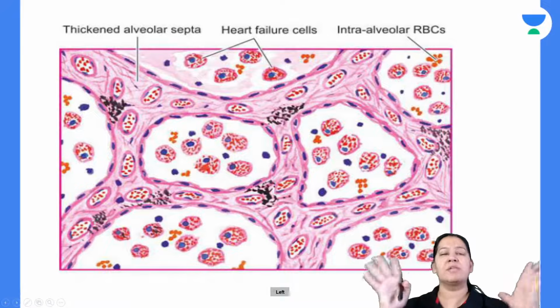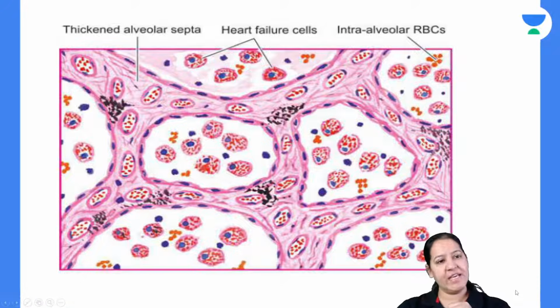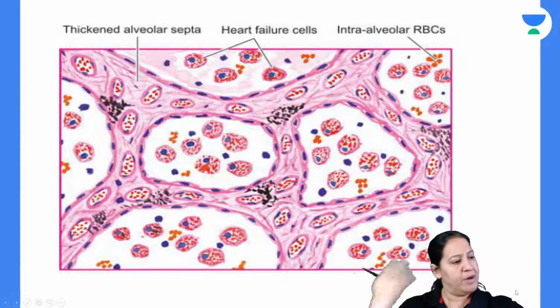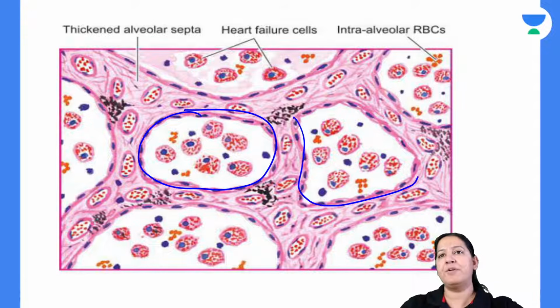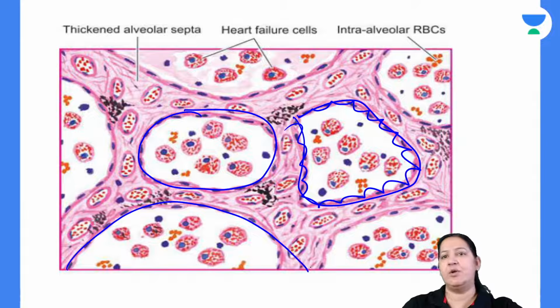First, everyone, this is the diagram given in your books. Can you see? Let me explain this diagram. Whatever I have drawn, it is the same diagram. Can you see the alveolar sac? These are the alveolus. Please appreciate the lining of the alveolus, the flattened lining. These are alveolar cells, pneumocytes. Please appreciate it is present in all. So these are the various alveolus you can see.